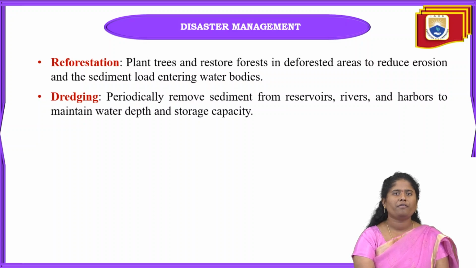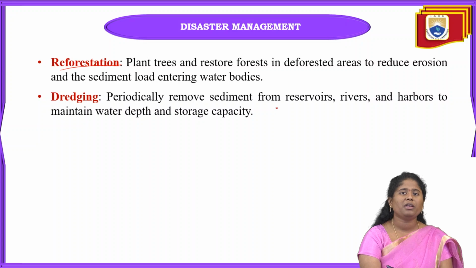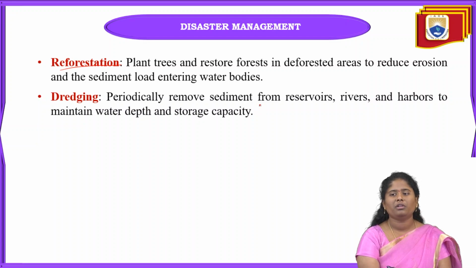But if damage is already done, and our global warming is very damaging, because of that also we have to do reforestation. That means we plant trees and also restore the forest in some deforested areas to reduce this type of erosion and also the sediment load which will be entering these water bodies.